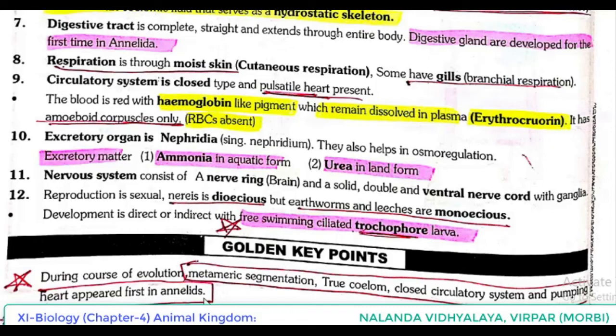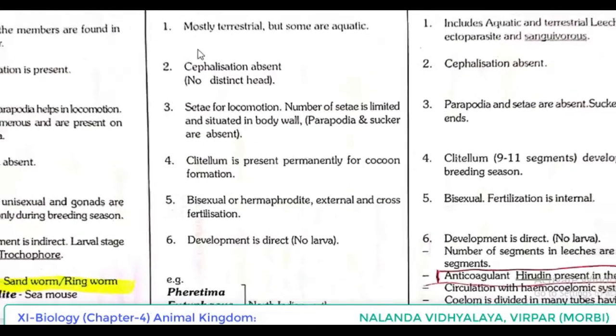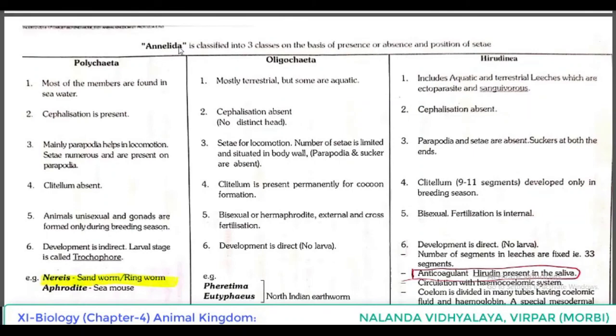Very important point. As we discussed in all other phyla, Annelida is also divided into three classes, on the basis of presence or absence and position of setae. Setae, as we discussed, are locomotory organs of terrestrial annelids, and in aquatic ones, parapodia in Nereis. So based on the presence or absence and position of setae, Annelida is classified into three classes. They are Polychaeta, Oligochaeta, Hirudinea.